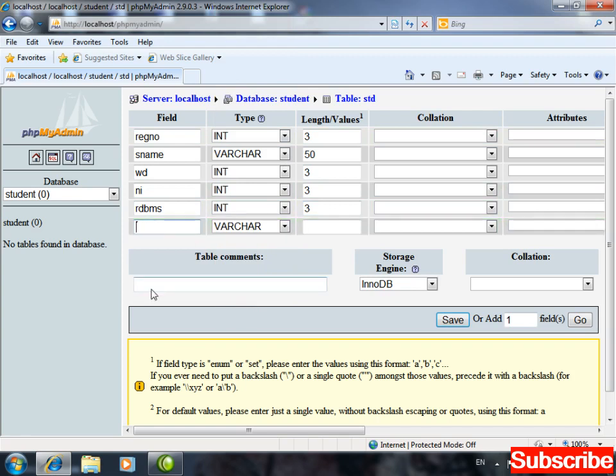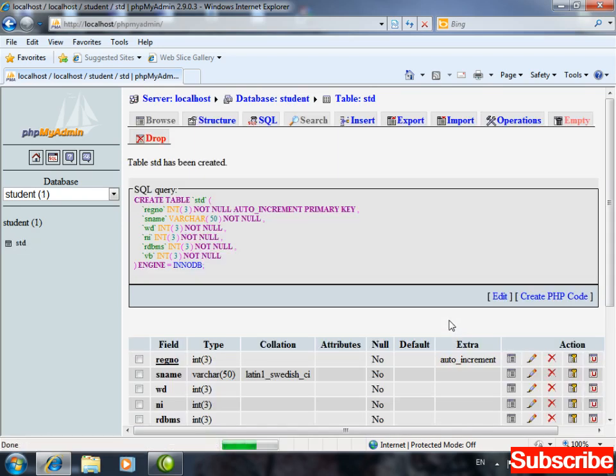And the next field, next subject VB, this is also integer and I'm going to take it as 3. And now simply click on save. Now watch, the student database, student is the name of the database, in the brackets 1 is written. It says the student database has 1 table, right?